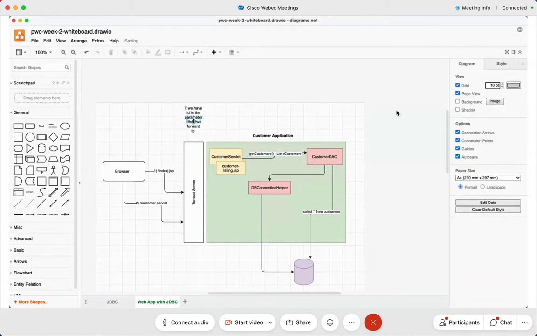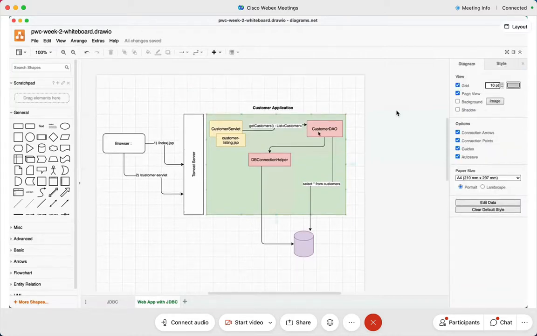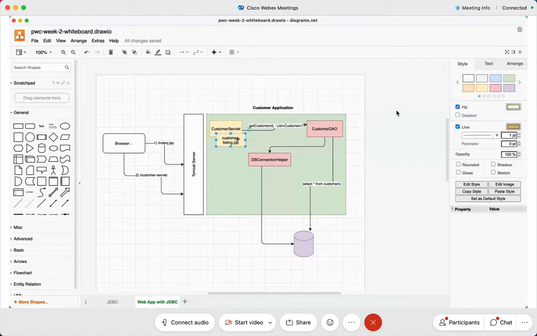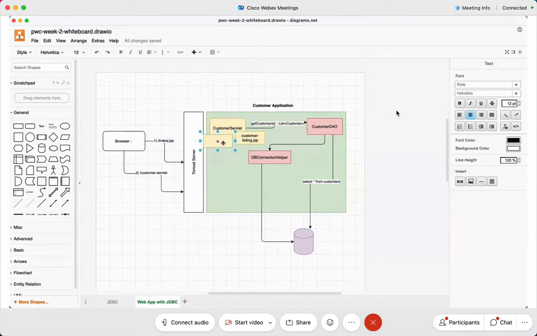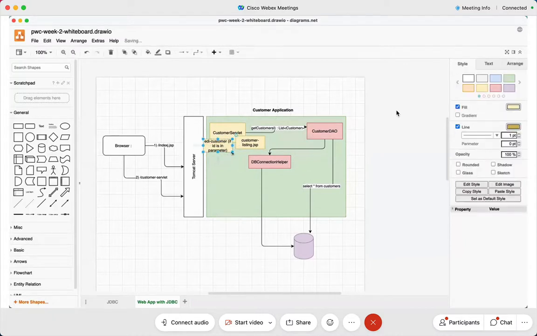So instead of writing like this, I'll remove this. There is another way of doing it. You've got the customer DAO, and then we go here to customer JSP. I will just keep this as it is, customer JSP. And here I will have yet another thing called, instead of customer JSP, edit-customer. I won't type JSP. You need to understand that if ID is in the parameter, this is what we are doing, right? Customer.jsp, or else this.